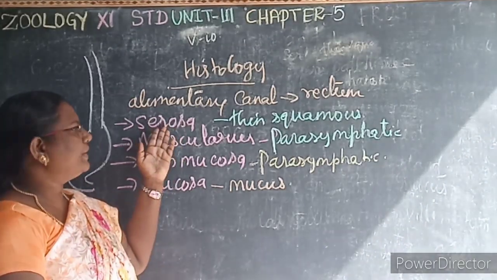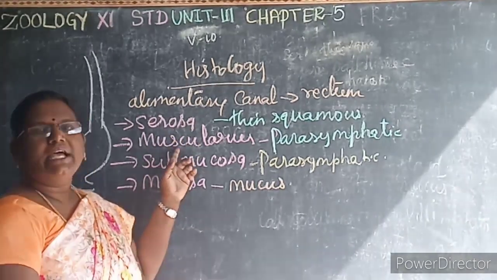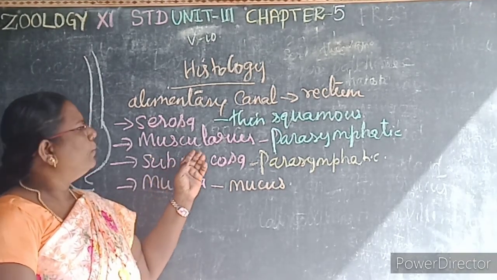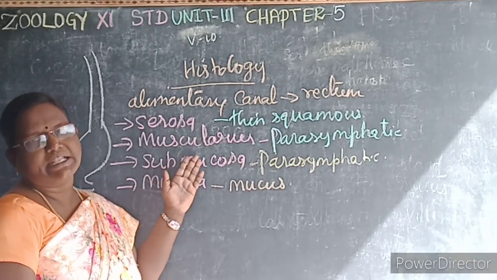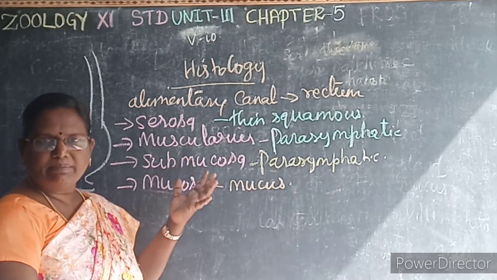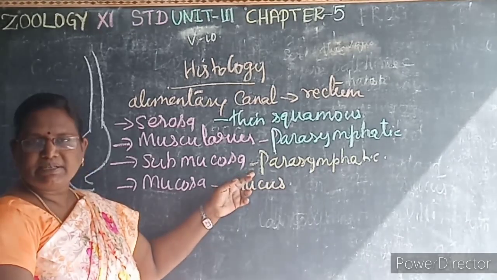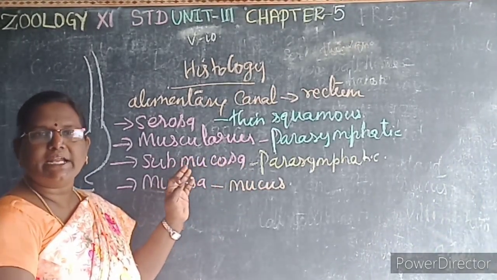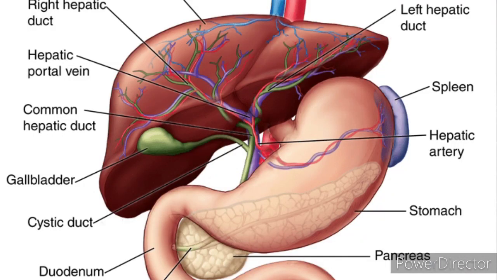So here, this serosa is formed of a thin squamous epithelium. Then the muscularis is formed of smooth circular and longitudinal muscles, which contain parasympathetic nerves, which regulate or control the peristalsis. It is also a 1 mark question. Then the submucosa contains blood vessels, nerves and lymph vessels, and it contains parasympathetic nerves, which control the secretions of the intestinal juice. Then the mucosa is the innermost layer, which secretes the mucus.